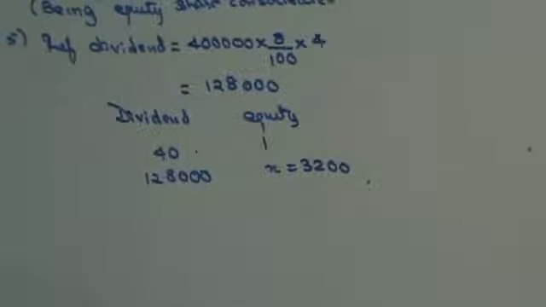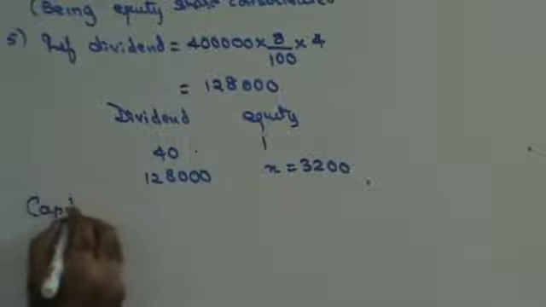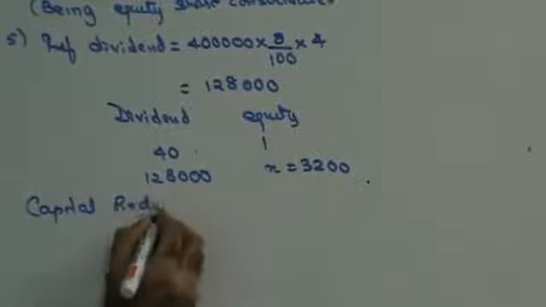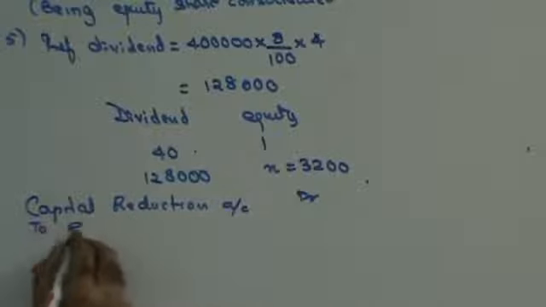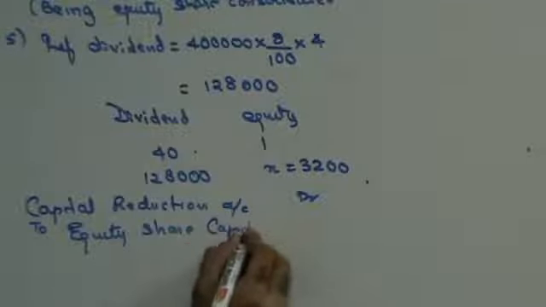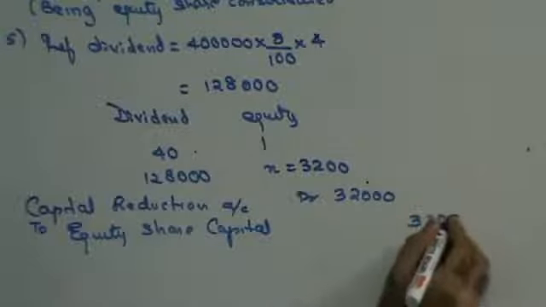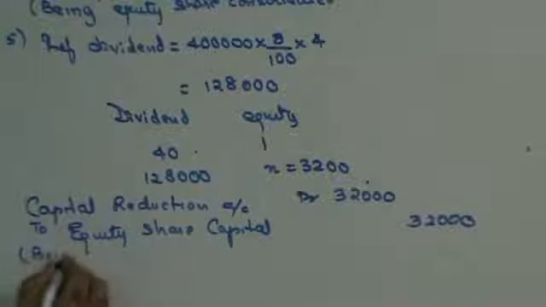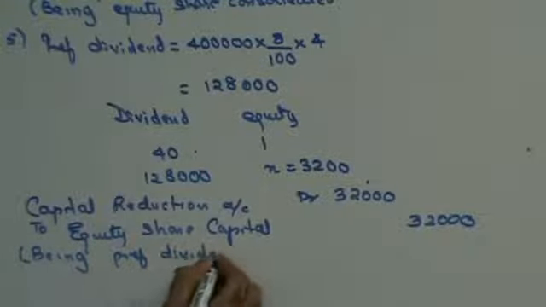Since the word preference dividend is not given to you in the balance sheet, I cannot use the word preference dividend in the journal. So this will be capital reduction account debit to equity share capital. 3,200 shares of 10 each, 32,000. Being preference dividend paid.